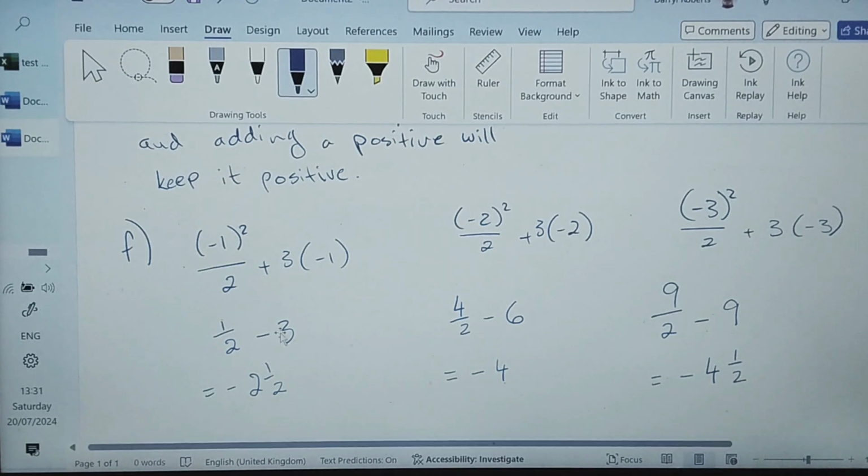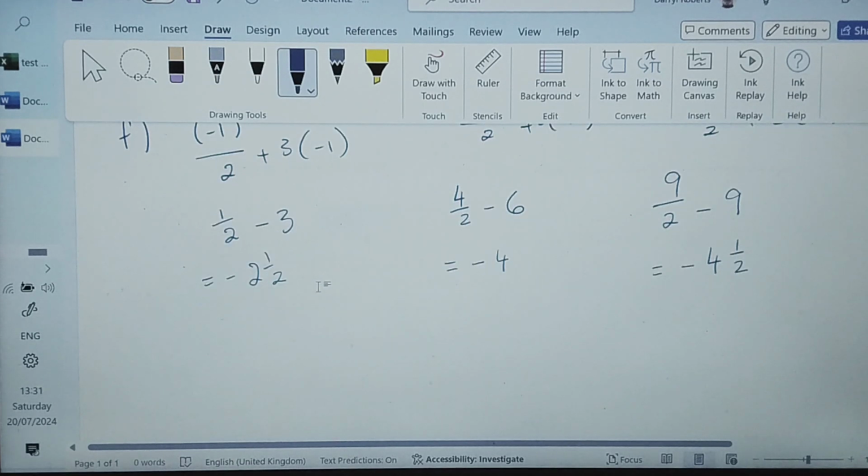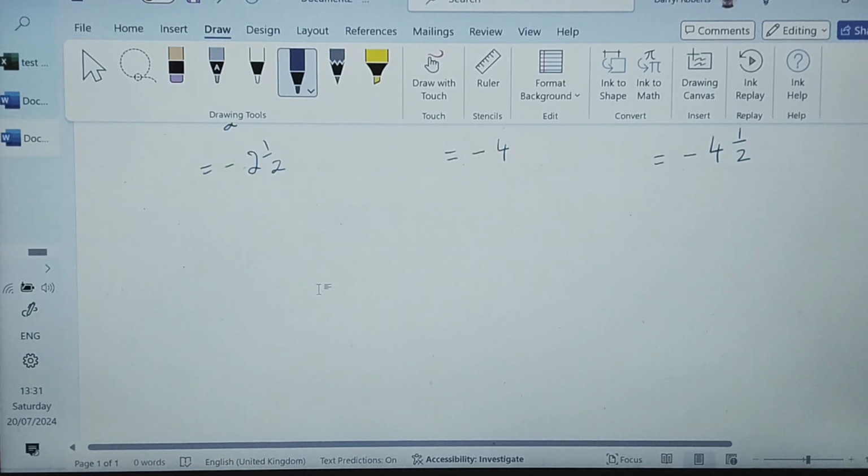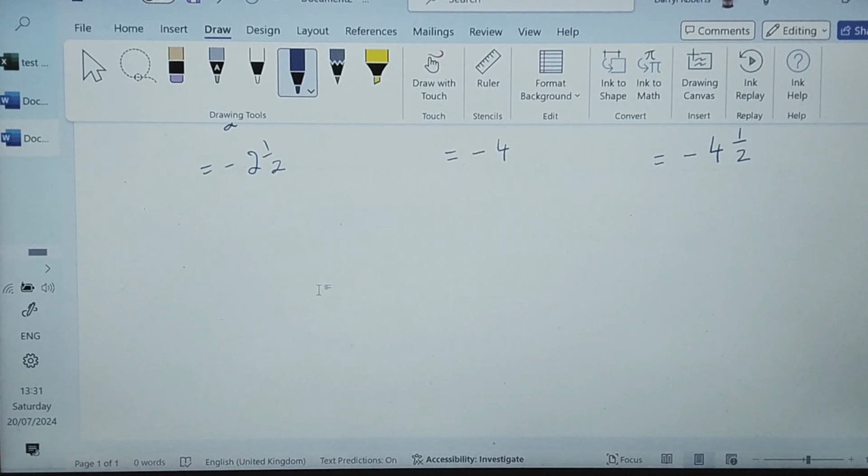So that's F done. It's just substituting the numbers they gave us into the original expression. Then G: are your answers to part F valid measurements for the perimeter? Explain your answer. The answer is a big no, they are not valid.